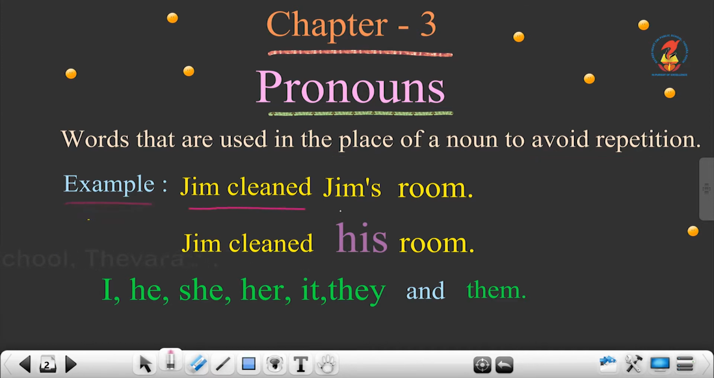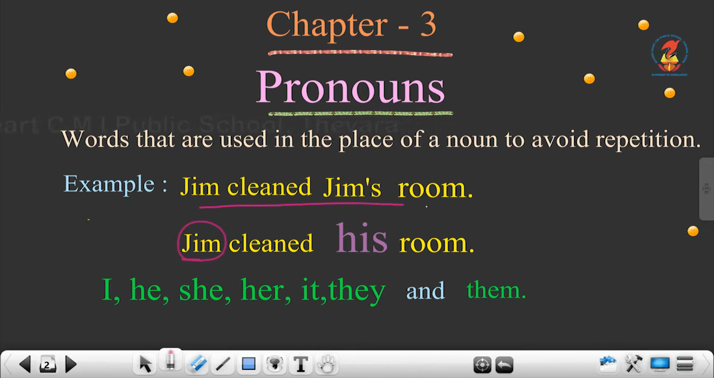Example: Jim cleaned Jim's room. Here a noun is used, Jim. Again the noun is used in the second part also. So it is repeated, isn't it? Jim cleaned Jim's room. So to avoid this, we can say Jim cleaned his room. Jim is the noun in this sentence and his is used as the pronoun for the noun Jim.